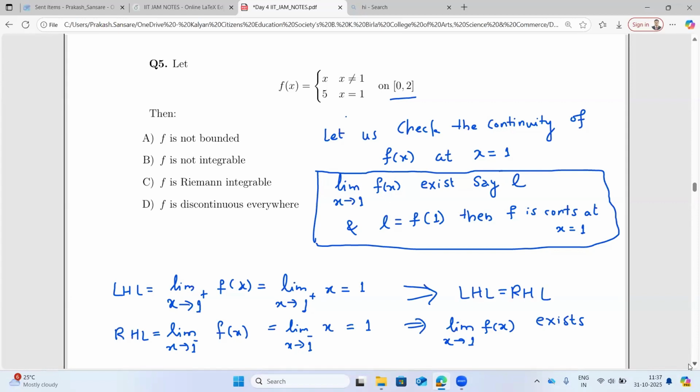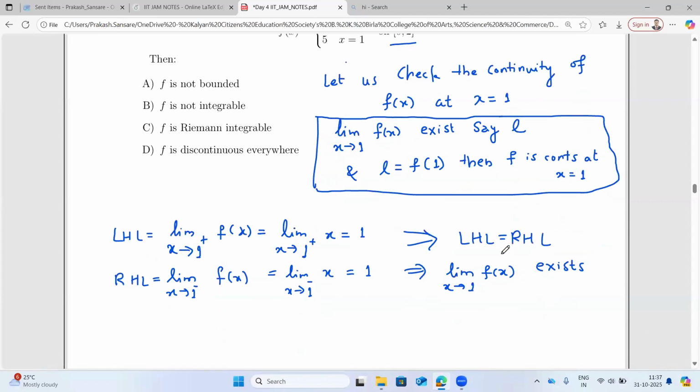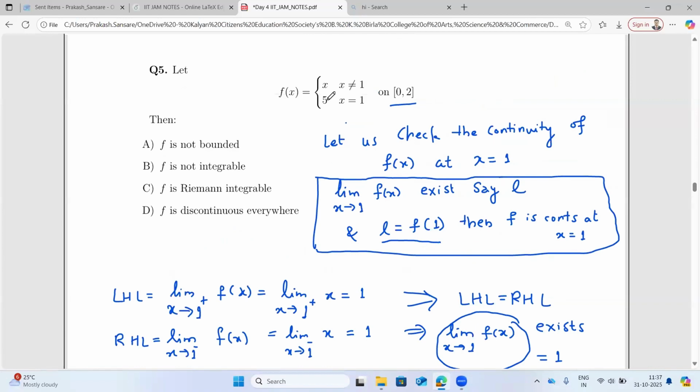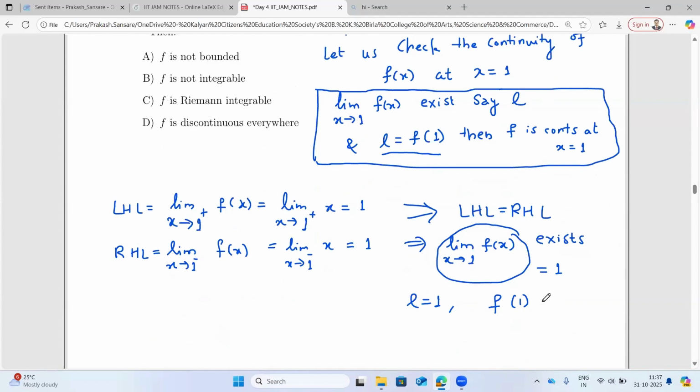And what is the limiting value? The limit value will be 1. Now we have to check whether L is equal to f at 1. Here L is 1, and what is f at 1? It is 5.